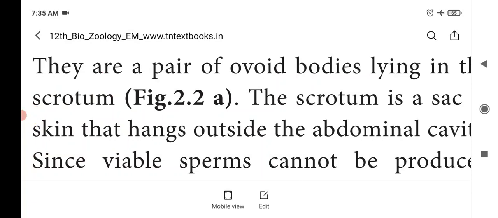Scrotum is a pouch-like structure made up of skin which hangs outside the abdominal cavity.